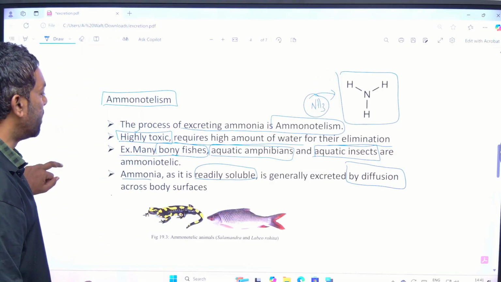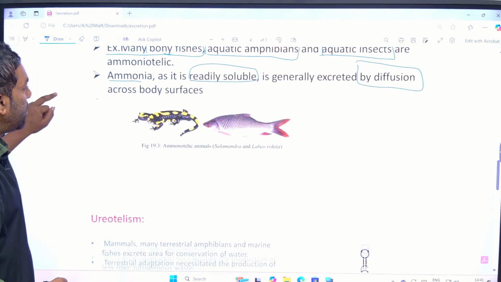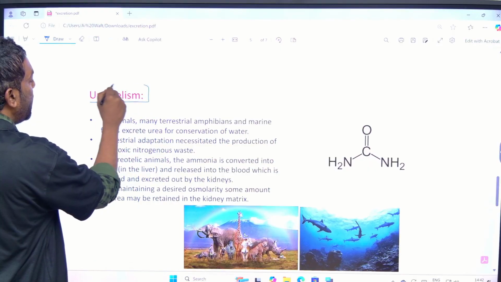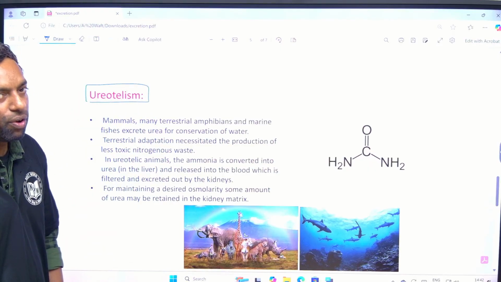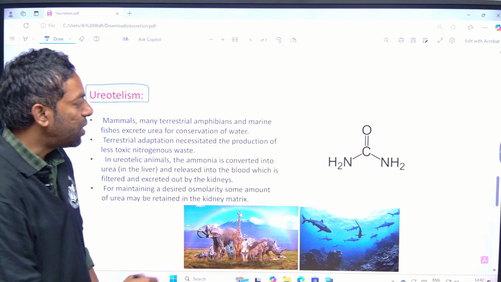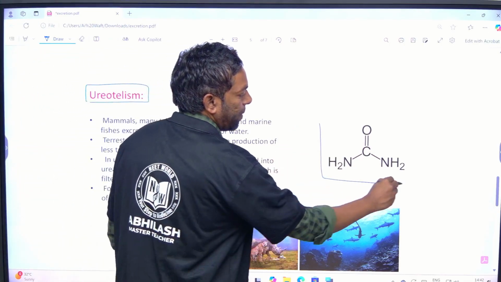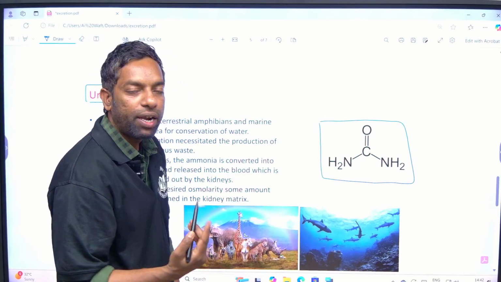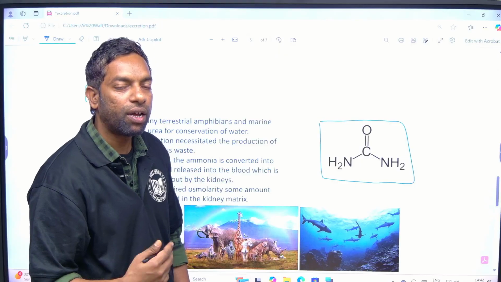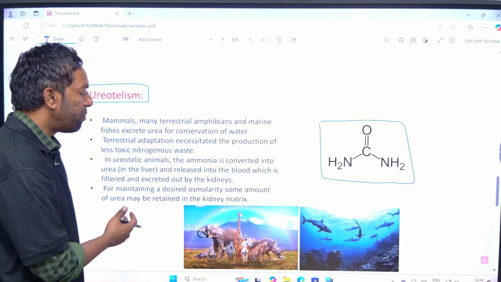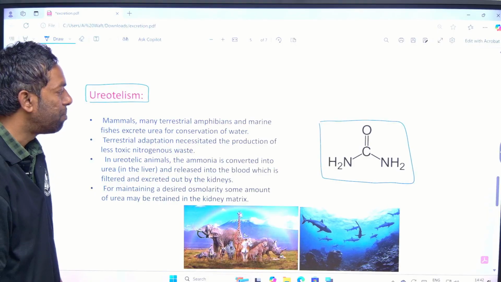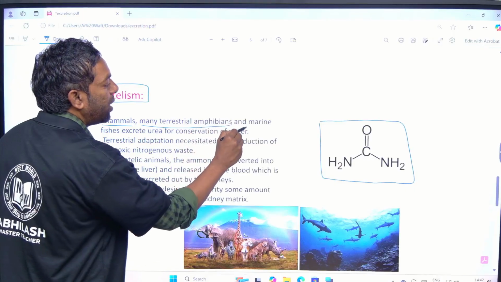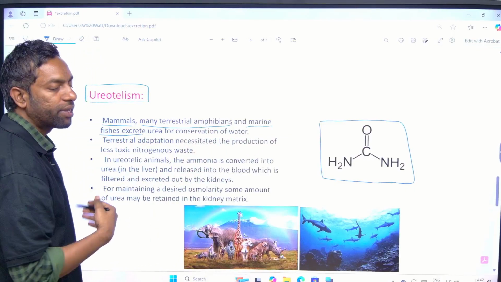So the next mode of excretion is ureotelism. In ureotelism, ammonia is converted into urea. Urea they can eliminate directly from their body. Mammals, terrestrial amphibians and marine fishes excrete urea.